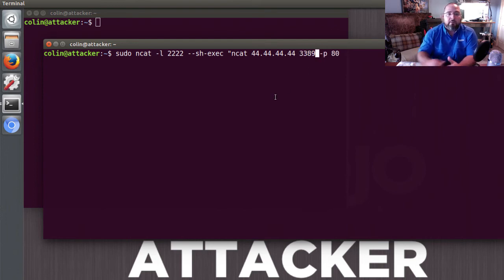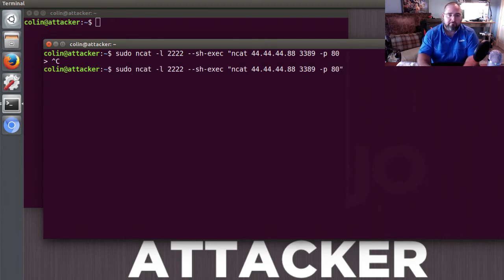Okay. I want to establish a connection, I got all kinds of errors in this, to 44.44.44.88 on port 3389, but I want to source the traffic from port 80. So, as the attacker, I've just created a listener on my own computer that's waiting to receive connections.